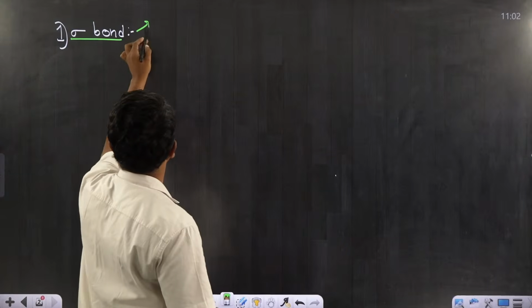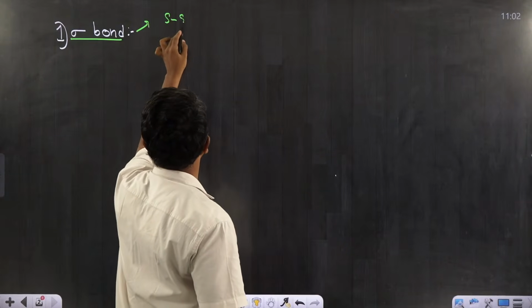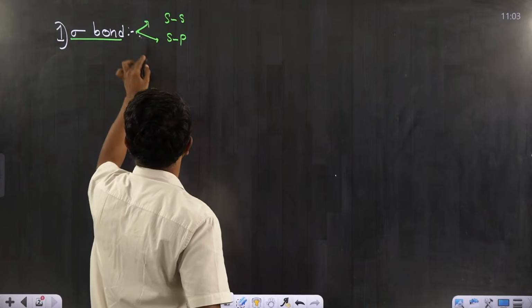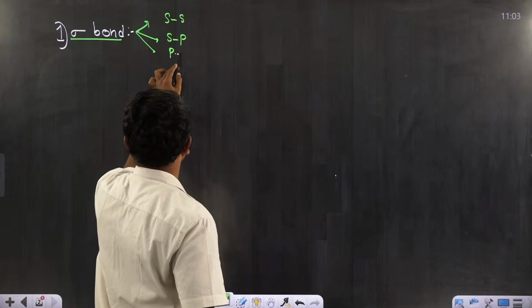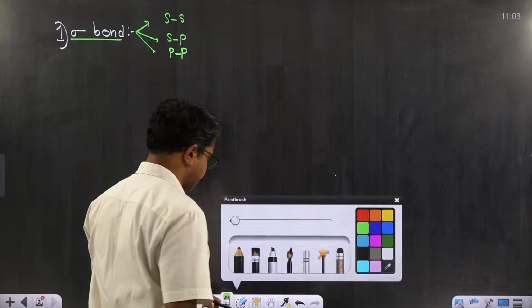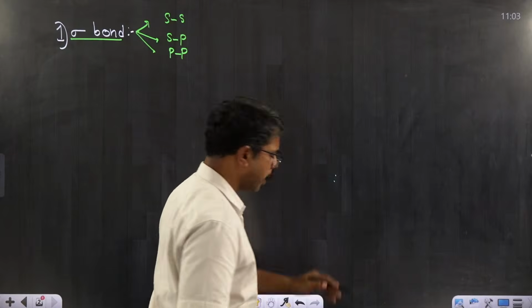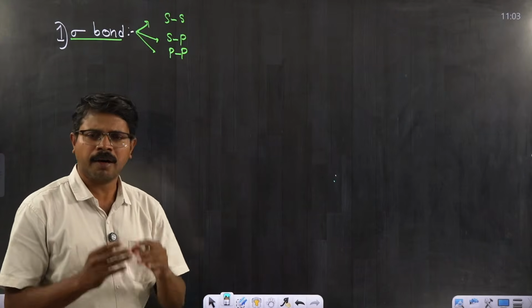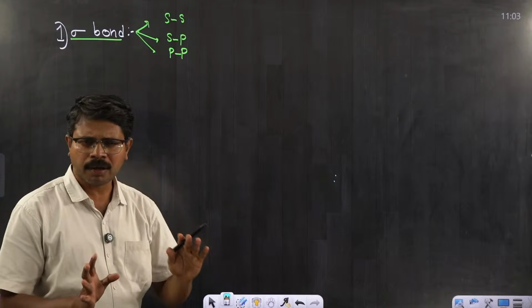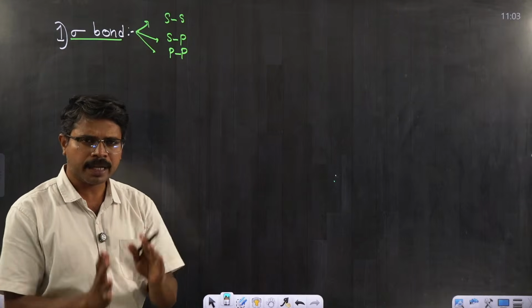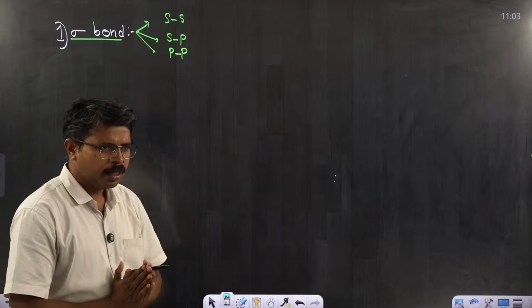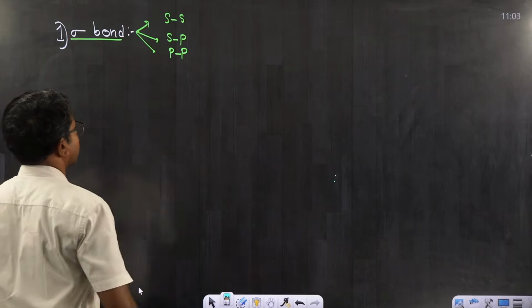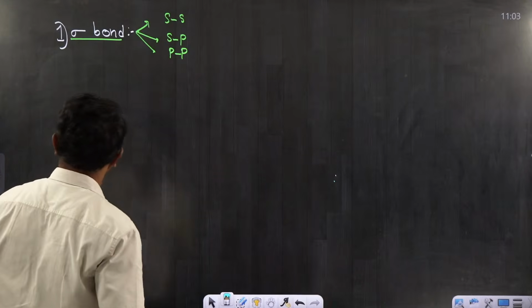SS overlapping leads to sigma bond, SP overlapping leads to sigma bond, even PP overlapping leads to sigma bond. We have a sigma bond even in combinations with d orbitals also. I am not going to give those details in bridge course. So primarily we need just only three combinations, right?